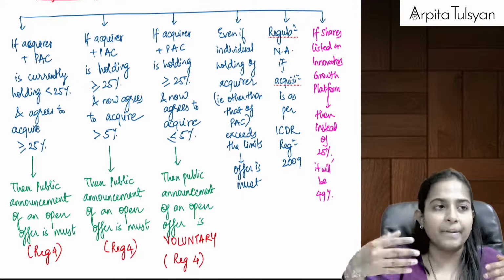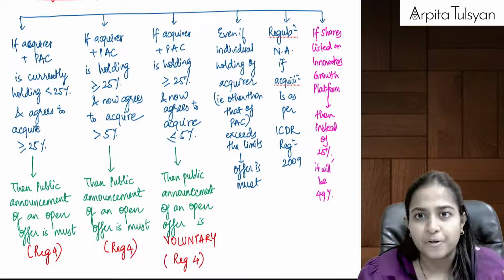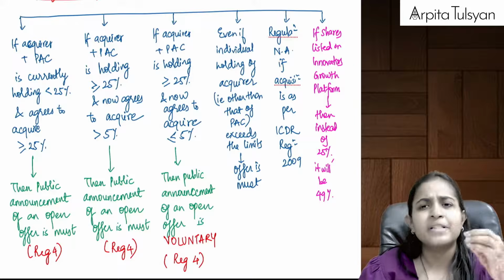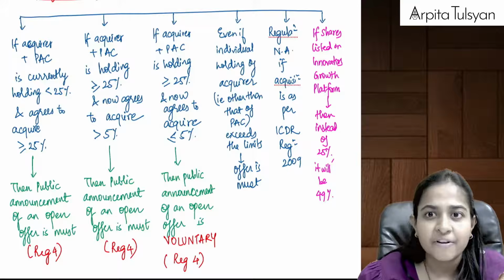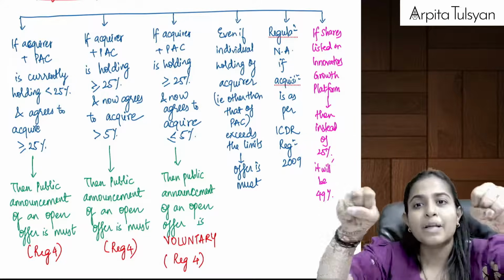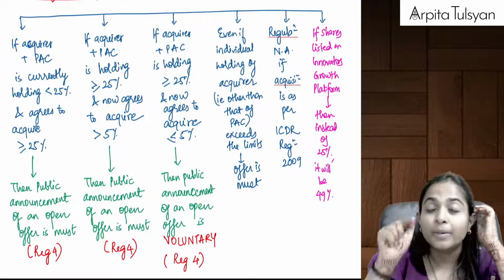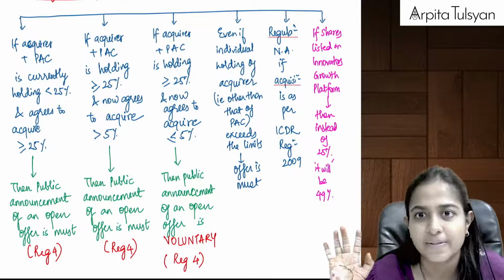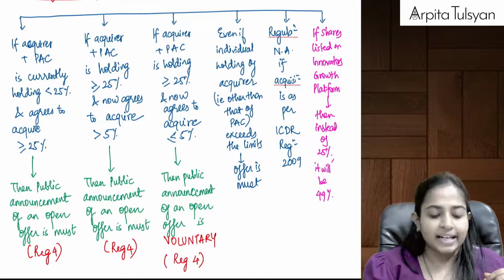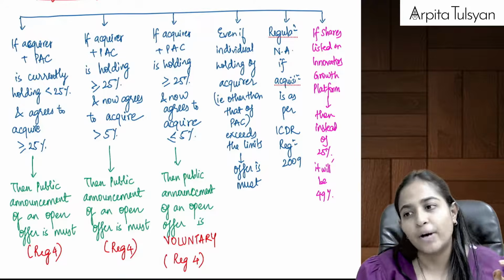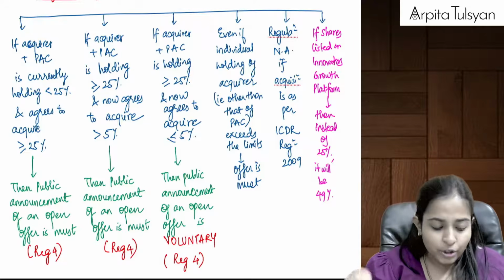In the target company. Okay, as of now I am holding how much? As of now I am holding less than 25%. It can be 0, it can be 1%, it can be 2%, it can be 20%. Okay, means I am as of now holding less than 25%, but now I want to do some acquisition, and because of that acquisition my percentage is going to be more than or equal to 25%. My control or my holding in that target company is going to be more than or equal to 25%, means you are doing a substantial acquisition.